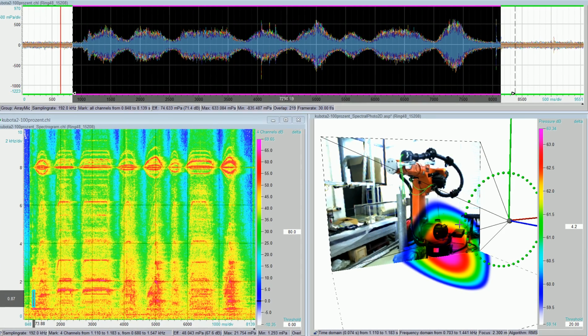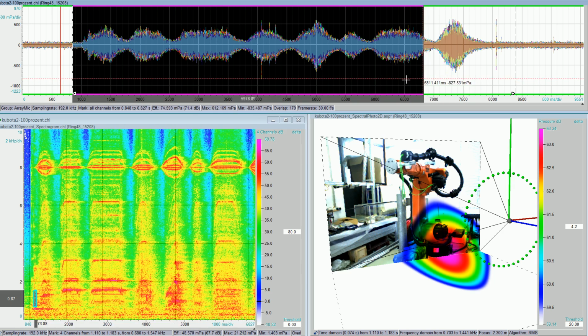First, you saw that we had a Kubota robot dancing for us in the workshop. Here you see the recording with a 48 channel ring array. On the top we have our channel data window. You see 48 microphone channels. This is connected to our spectrogram.